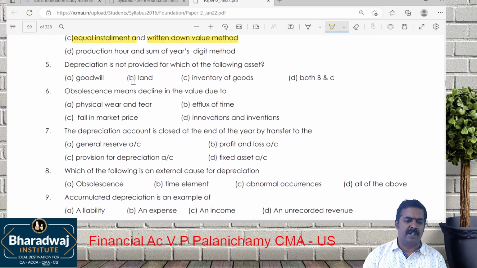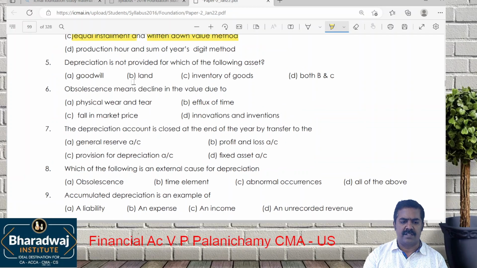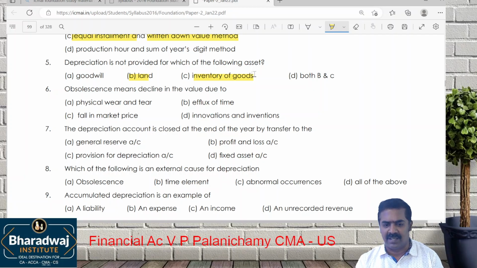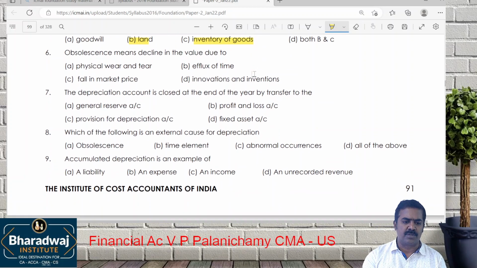Then point number 5. Depreciation is not provided for which of the following assets? Land also, inventory also. Will you depreciate stock? Is it a fixed asset or current asset? Depreciation is claimed for which one? Fixed assets. You will not claim depreciation for current assets. So, depreciation is not provided for land and inventory of goods.